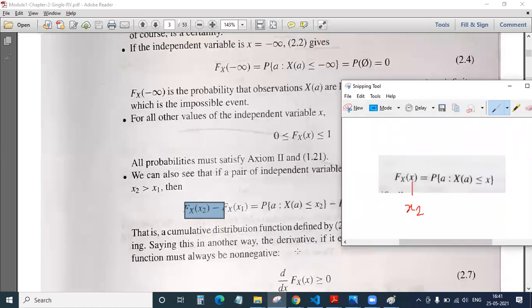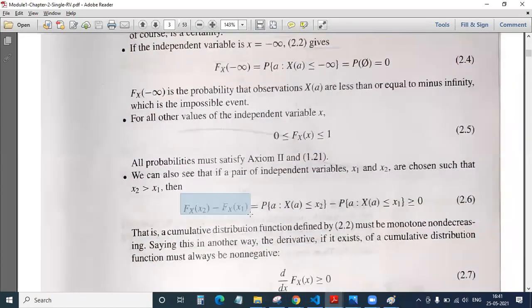You can see P of A conditioned on X of A less than or equal to x2. Similarly, if I want to write it for x1, this x has to be replaced by x1. And since we are subtracting the lower value, that is what we have done here. Here you can see x2, and here you can see x1.